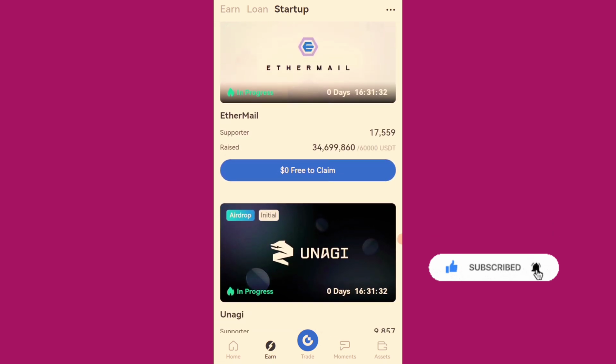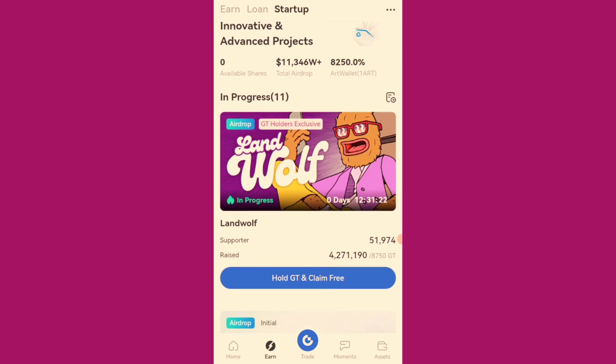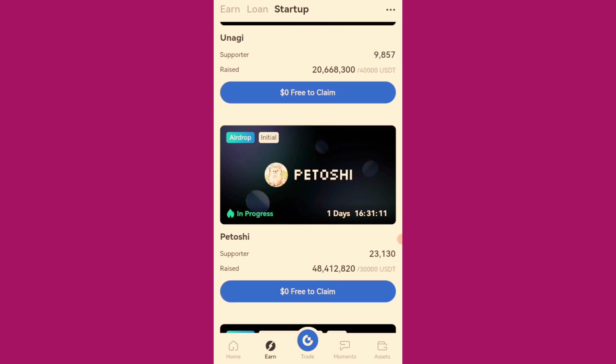So we have them in two categories. Some are for GT holders exclusive, meaning that if you hold GT token, you receive this, and others are for USDT holders exclusive, meaning that if you hold a minimum of $10 USDT, you earn this. So that's how it works.